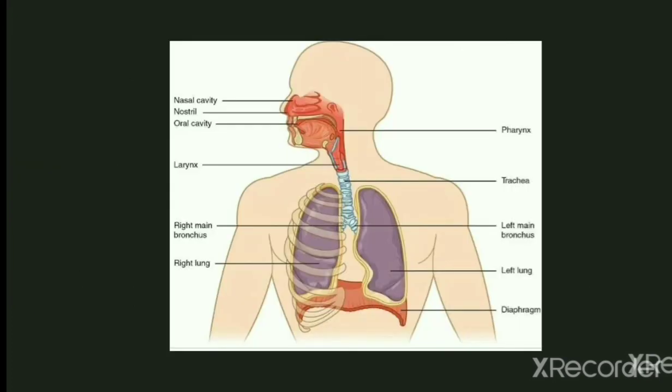So in this figure you have to see these structures. This is the nasal cavity, and this part is the pharynx, then the larynx. This is the trachea, which is divided into two bronchi, the right and left bronchus. This is the right lung and this is the left lung.